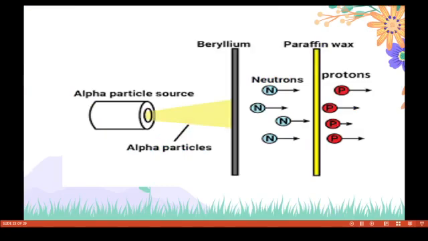How did Chadwick find the neutrons? He did an experiment. He took helium as an alpha particle source and passed it onto beryllium and paraffin wax. At that time, an unknown subatomic particle was formed. It is like a proton; the proton mass and neutron mass are the same.